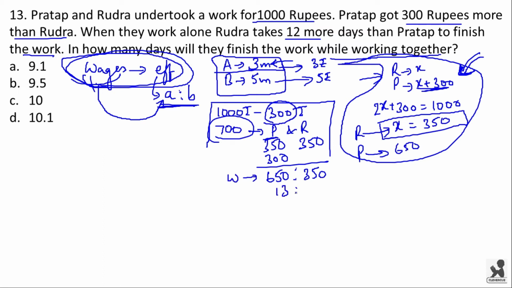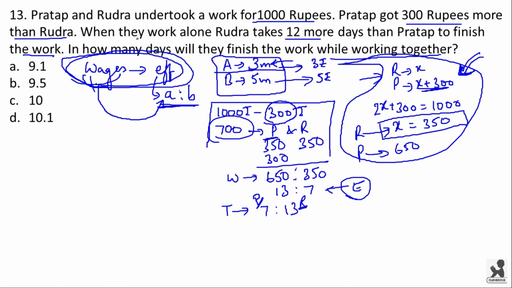This is equal to 13 is to 7. See, 50 into 13 is 650 and 50 into 7 is 350. Now this is also the efficiency ratio. Now we know that the time ratio will be just the reciprocal of efficiency, which is equal to 7 is to 13. 7 units of time is taken by Pratap and 13 units of time is taken by Rudra.